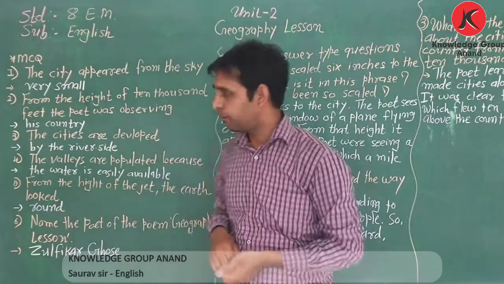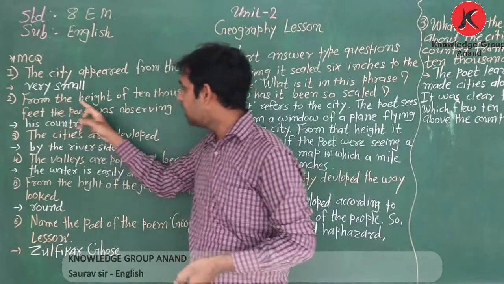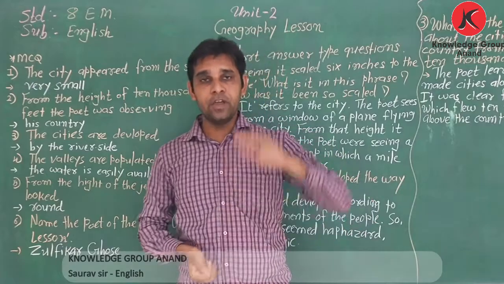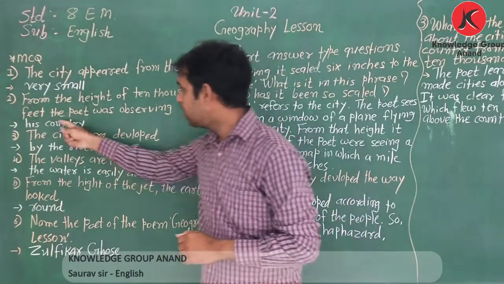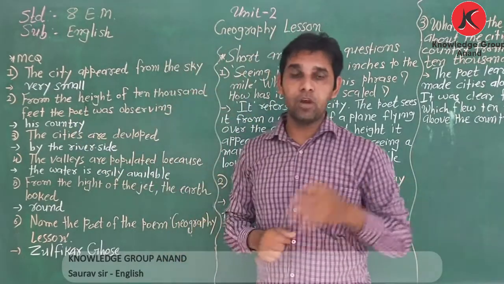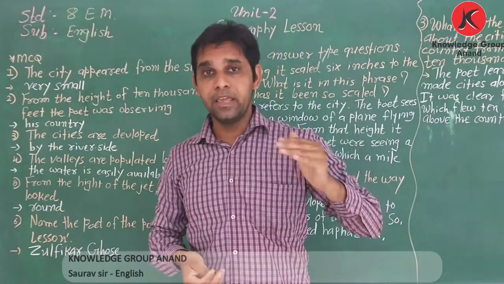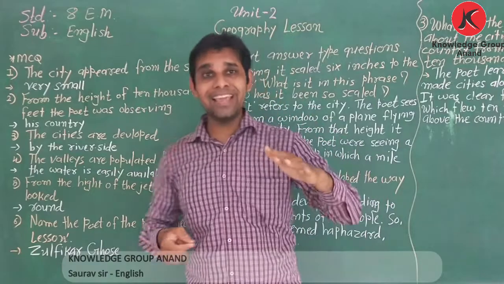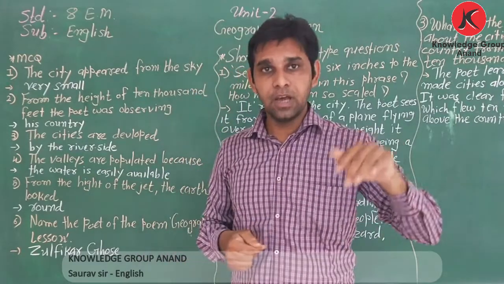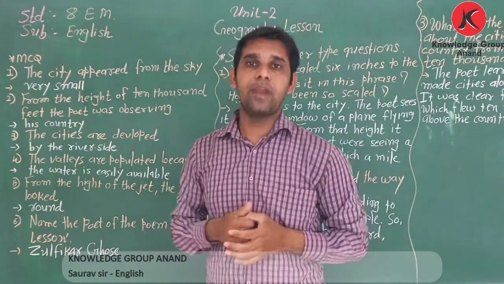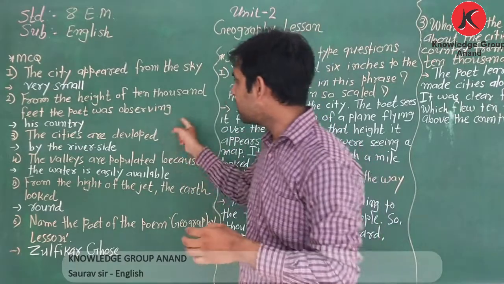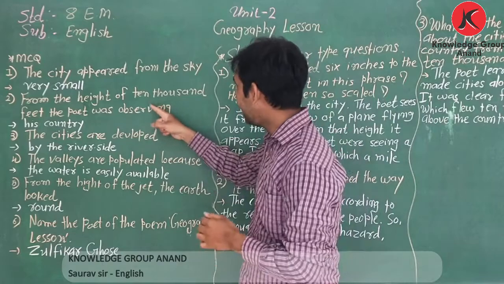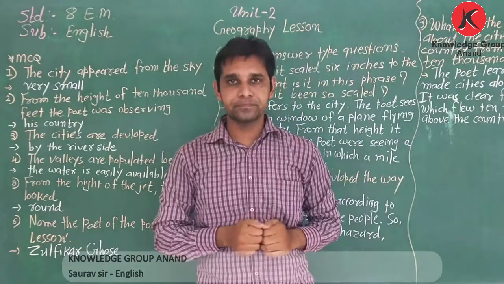Now second MCQ. From the height of 10,000 feet the poet was observing. What was the poet observing when he was at 10,000 feet? He was observing his country. He looked at the country. The poet was observing his country when he was at 10,000 feet.